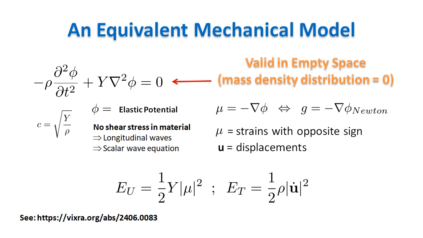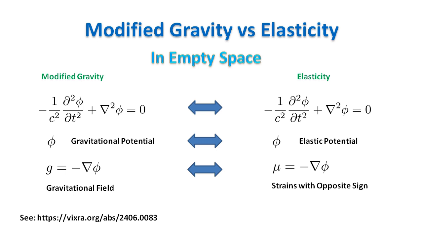In the mechanical system, we can easily define a potential energy density proportional to the modulus square of the strains, and a kinetic energy density proportional to the modulus square of the time derivative of the displacement. Since in the mechanical system there is kinetic energy, we conclude that also in the modified Newtonian gravity, fields changing with time have kinetic energy. So far so good. We have an elastic model to describe the gravitational field in empty space.